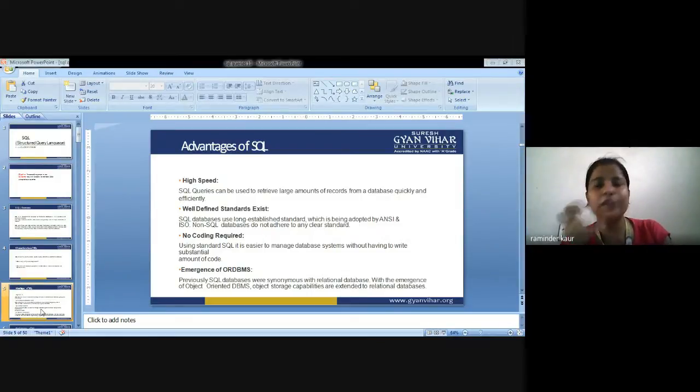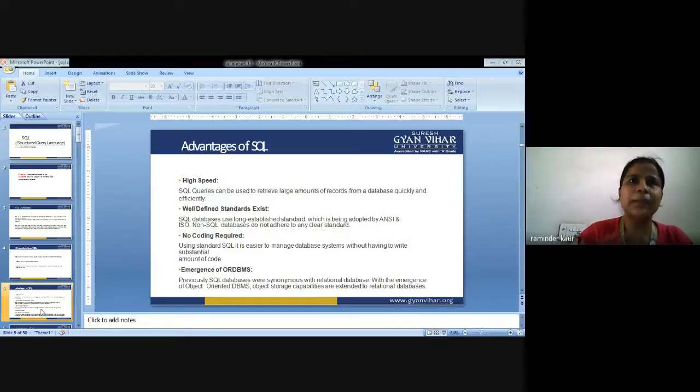We will study RDBMS in the 5th unit, because at the end I will make you communicate with RDBMS once you have learned the DBMS. So about this term we will discuss in the end, in the 5th unit.